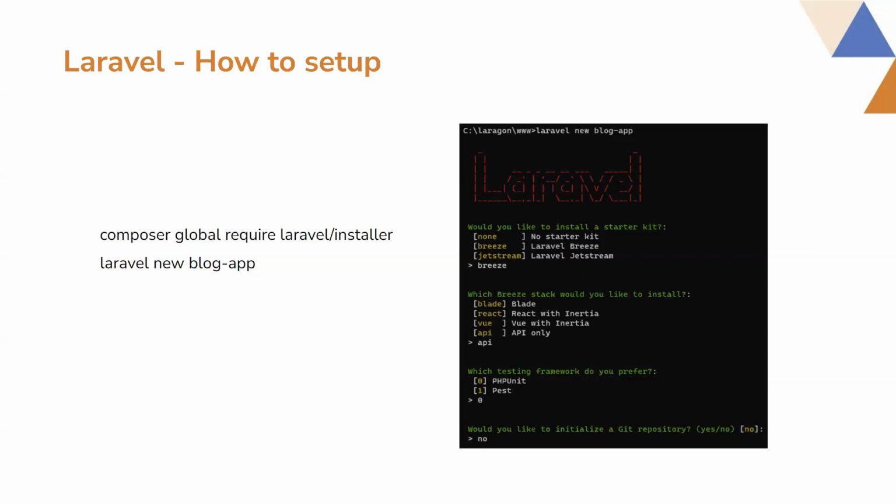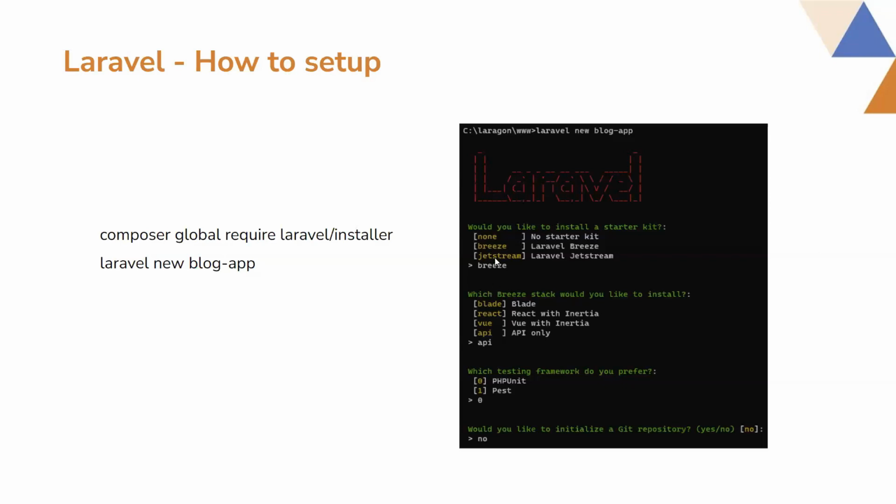Jetstream has a very robust authentication system by default. And if you don't want to use this robust authentication system, you can use a simpler way with Breeze. But Breeze and Jetstream both give very beautiful UI representations from the front end also.